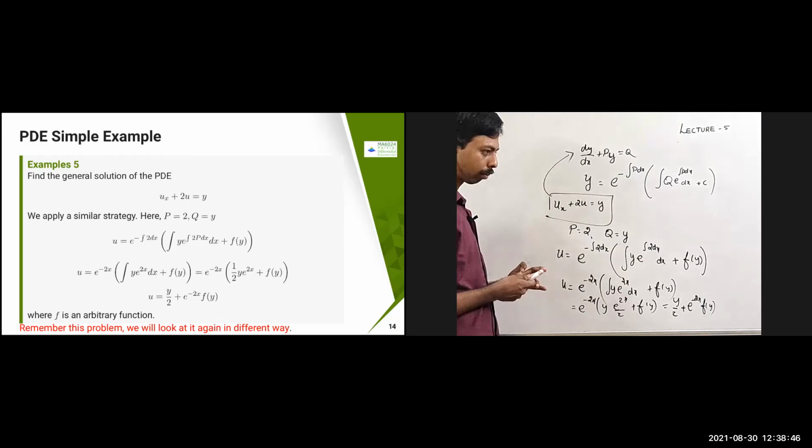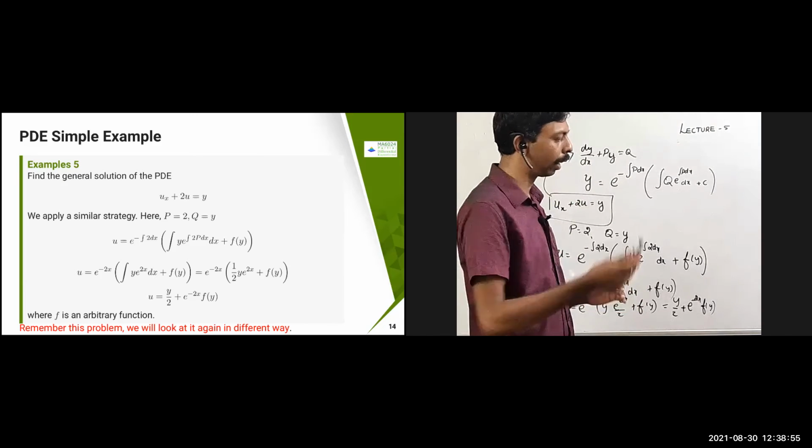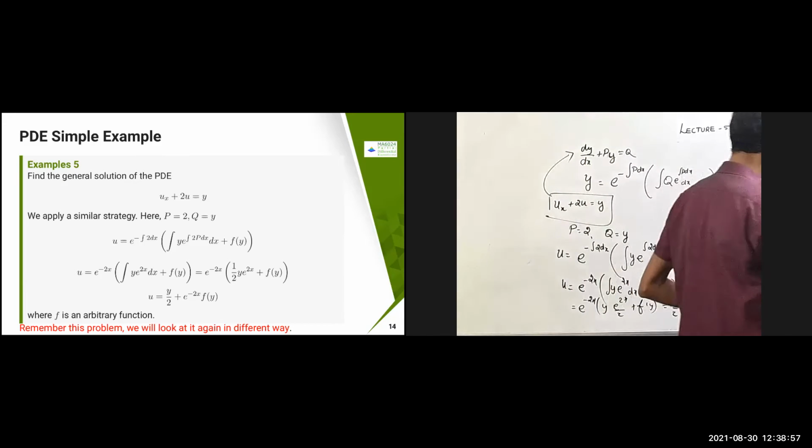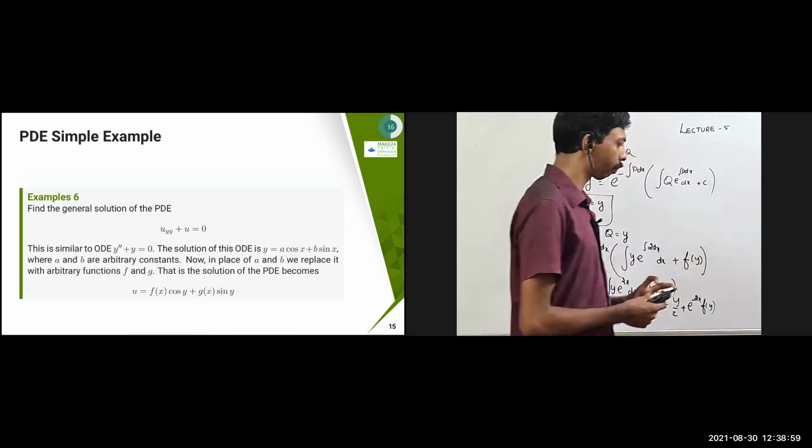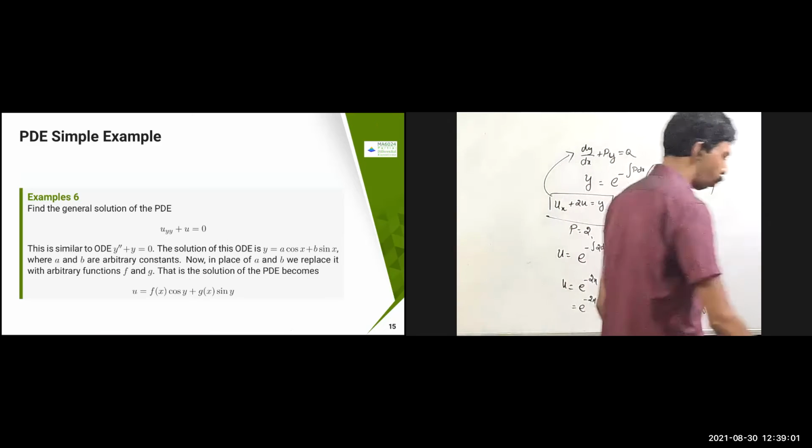Any doubts? Any doubts? A similar kind of problem will be applied in the later classes with a different technique. Okay, one more problem.